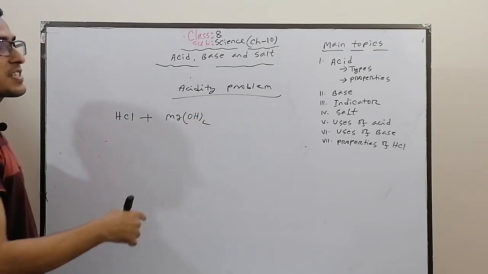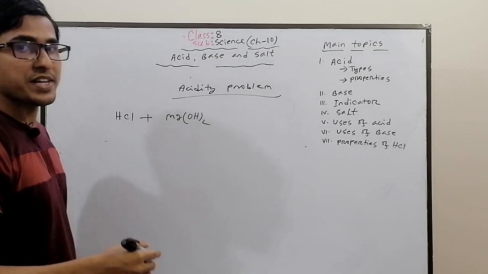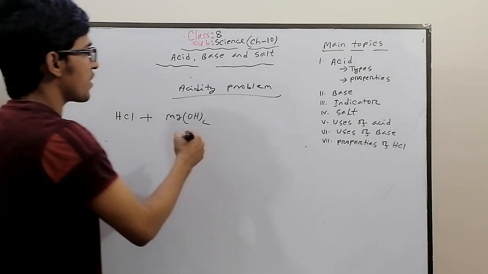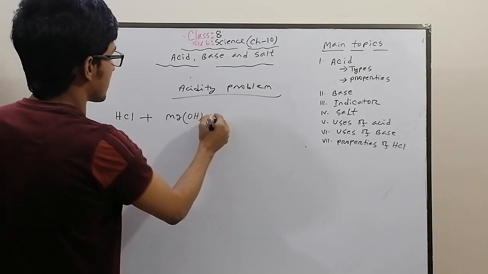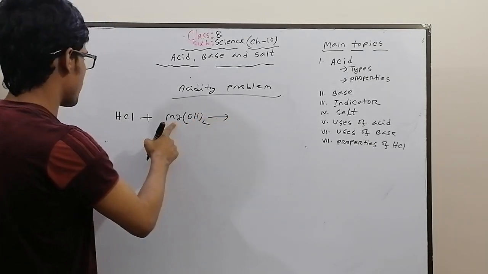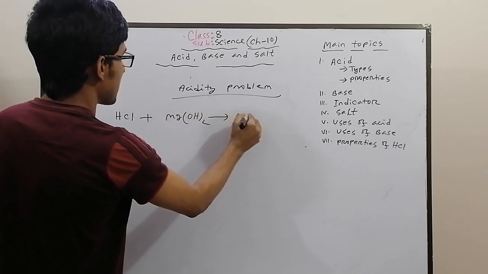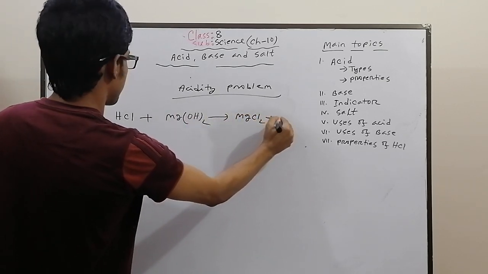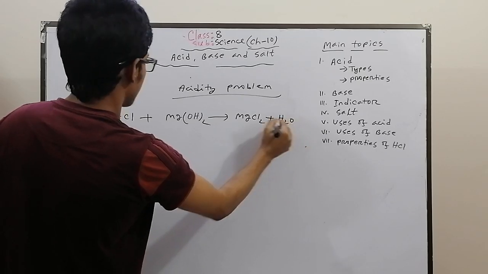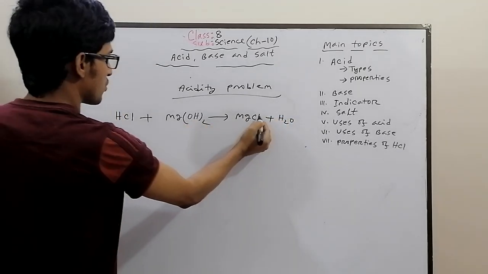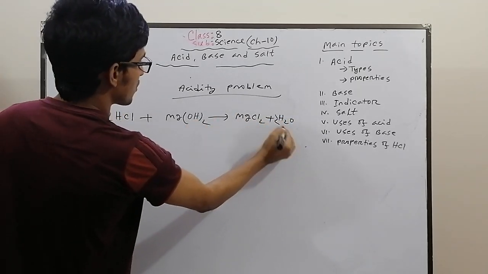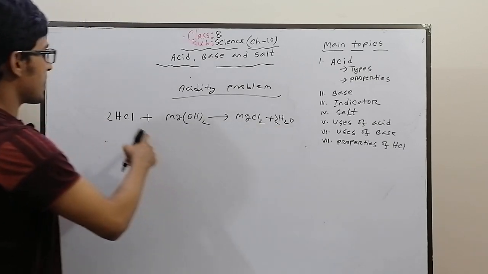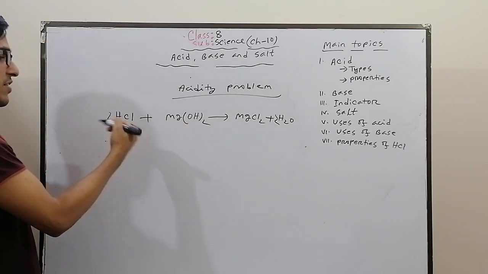Antacid medicine is found as syrup in suspension form and as tablets. So what will be formed? MgCl2 and H2O. So 2, that's why I have 2 and there 2. This is the reaction of antacid medicine with HCl in our stomach.